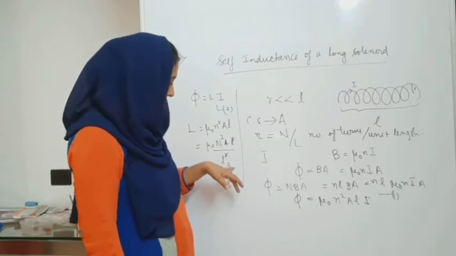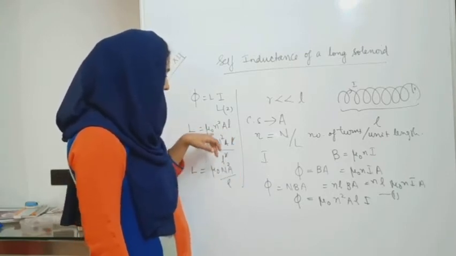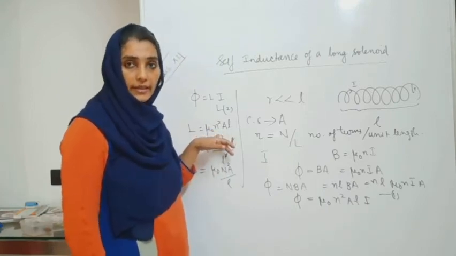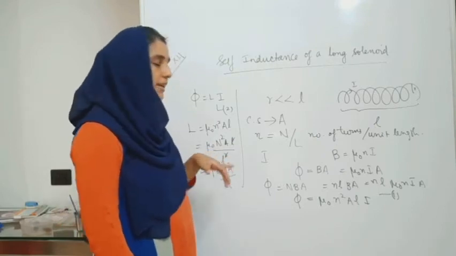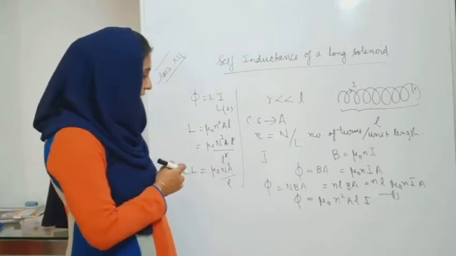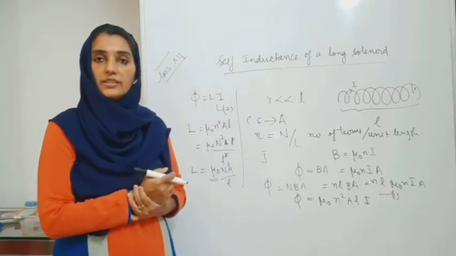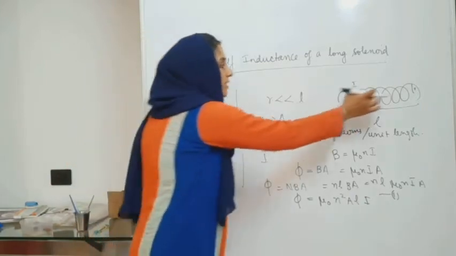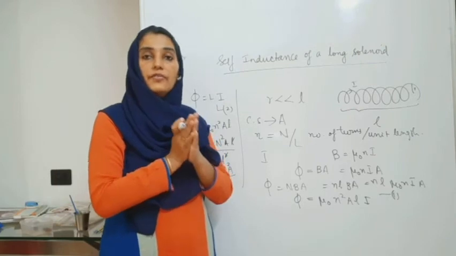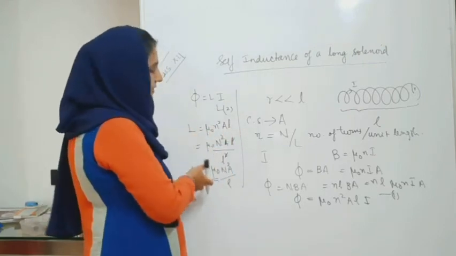L is directly proportional to the area of the coil, and it also depends upon the number of turns per unit length of the coil, or you can also say the total number of turns of the coil, and it also depends upon this factor which is mu 0. Here we have considered the interior of the solenoid to be vacuum or free space, or you can also consider air. In that case, this is the self-inductance.